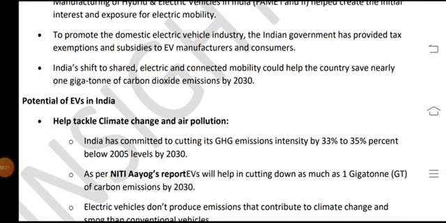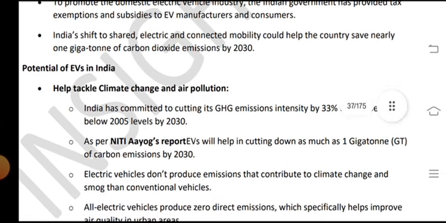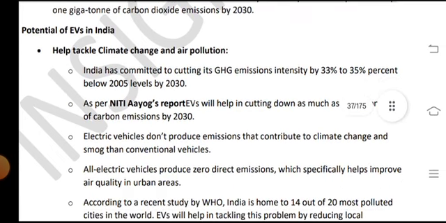The Indian government has provided tax exemptions and subsidies to EV manufacturers and consumers. India's shift to shared, electric, and connected mobility could help the country save nearly 1 gigaton of carbon dioxide emissions by 2030.